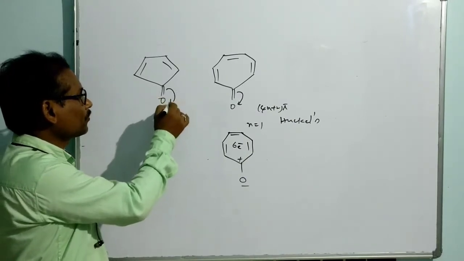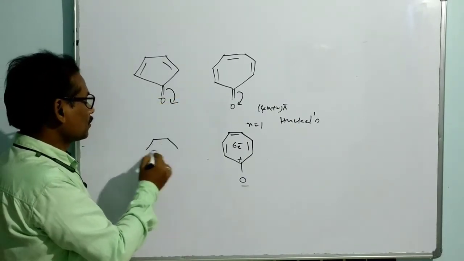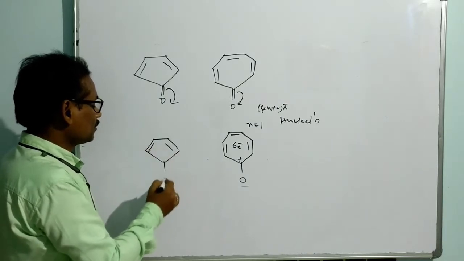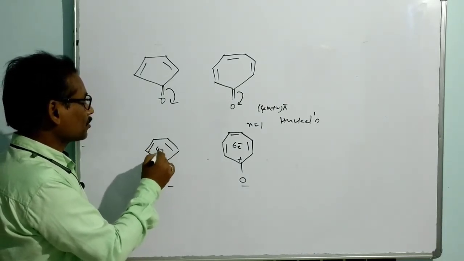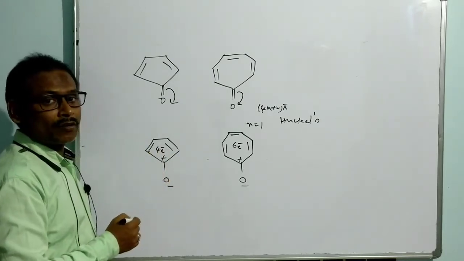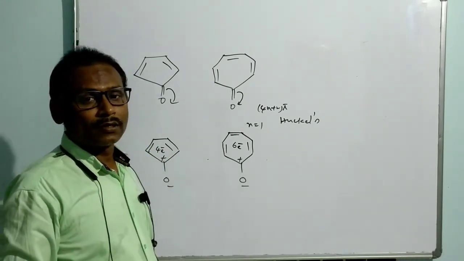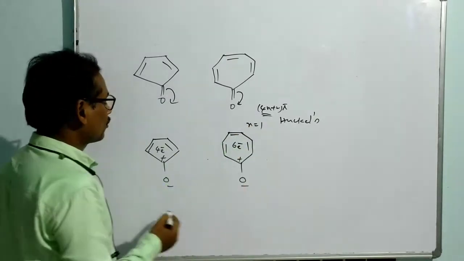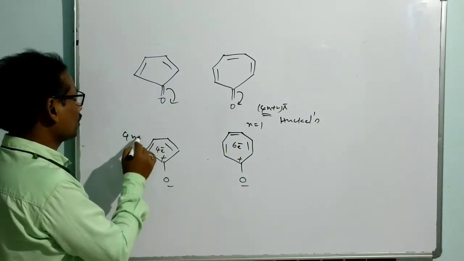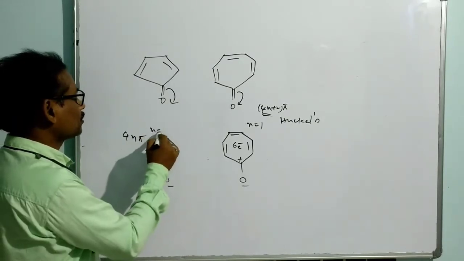If it is shifted like this, we get negative and positive. But right now it is a system of 4 electrons. That means 4 electron conjugation is not suggestible because it is anti-aromatic. It is not following 4n plus 2 pi electron conjugation; it is following 4n pi electron conjugation when you keep n equal to 1.